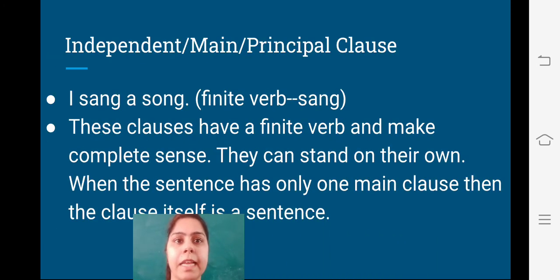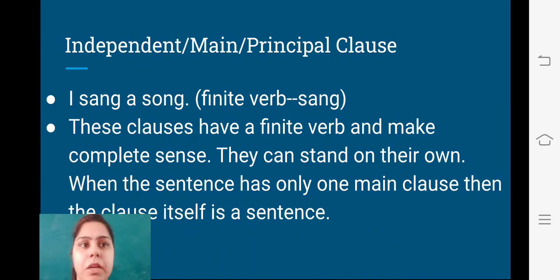First of all, what an independent, main or principal clause is. Let's take an example. I sang a song. In this sentence, we have a subject, that is I. We have a finite verb, that is sang. And we know that the word independent means which is not dependent upon anything. So this clause has a finite verb and it makes complete sense. It can stand on its own.